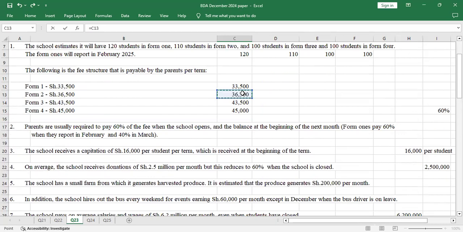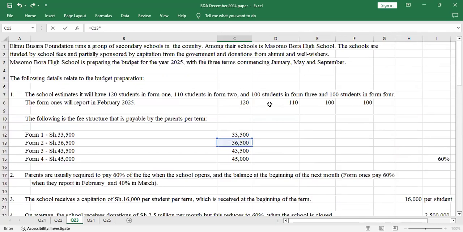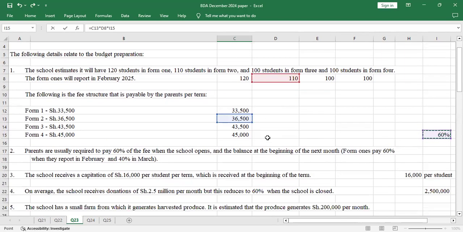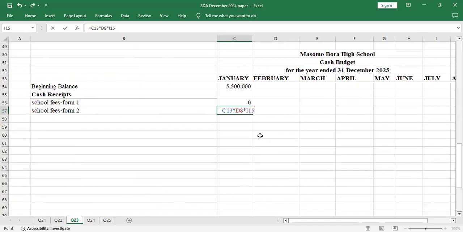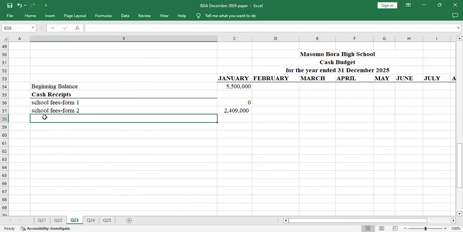You multiply by the number of students, which was 110. Then the parents only pay 60% of that, so times 60%. That way you get that amount as the school fees for Form 2, the 60%. Then you go to school fees for Form 3.